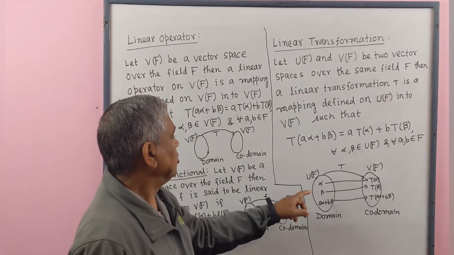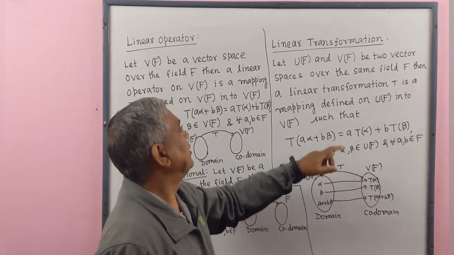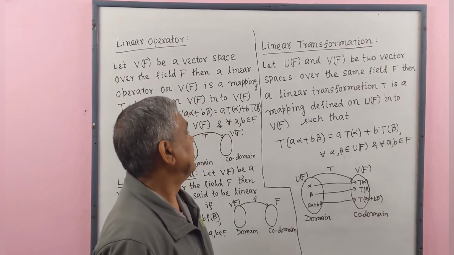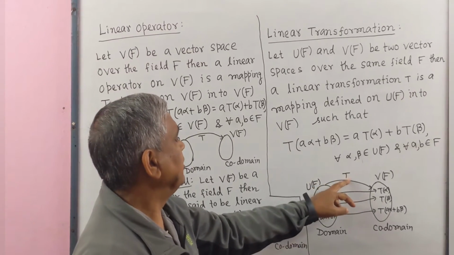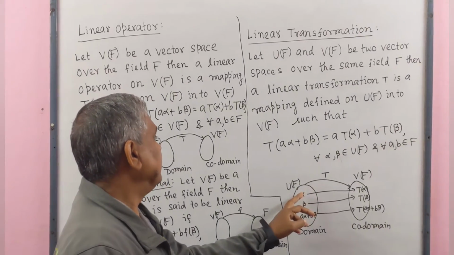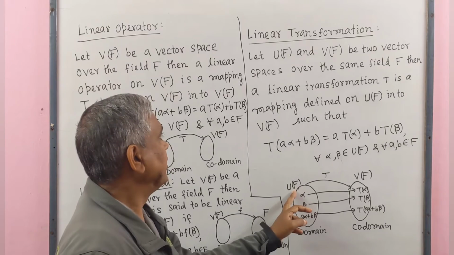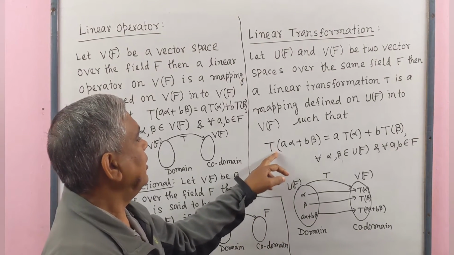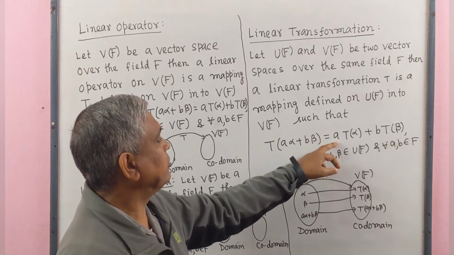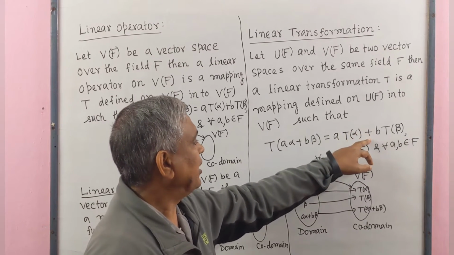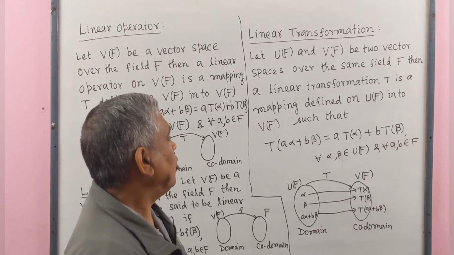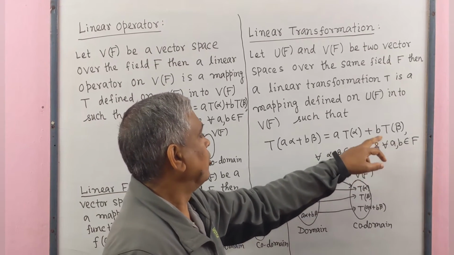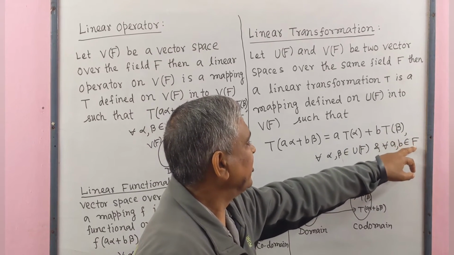Let U(F) and V(F) be two vector spaces over the same field F. Then a linear transformation T is a mapping defined on vector space U(F) into vector space V(F) such that T(aα + bβ) = aT(α) + bT(β) for all α, β belonging to vector space U(F) and for all a, b belonging to field F.